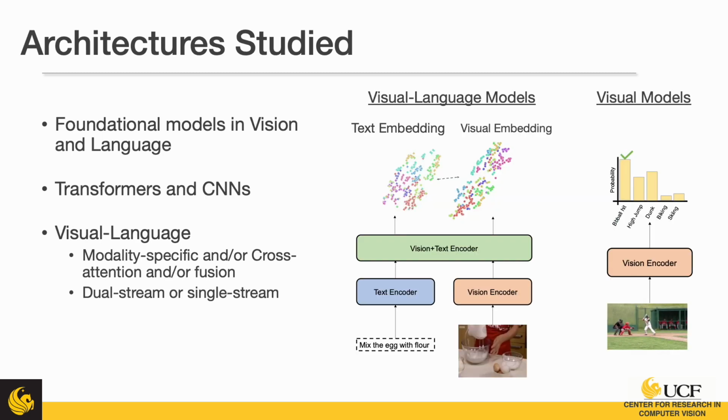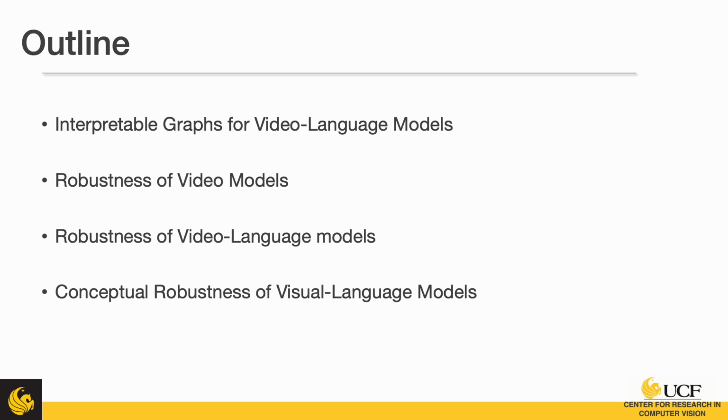So some of the architectures we're going to talk about today, we have visual models, which just take video or images, and we have visual language models that take both video, images, and text. And so these are going to be a combination of transformers or convolutional neural networks. And with visual language models, there's a lot of variations of the architecture we can use. So for example, these are modality-specific encoders, and we can also have cross-attention that take those outputs and cross-attend them as well. So there's a lot of variations we'll be talking about.